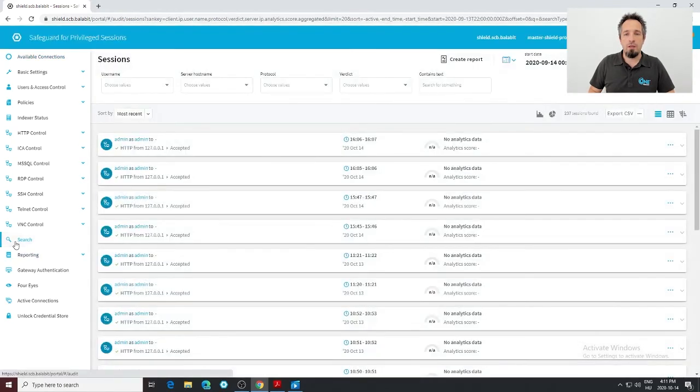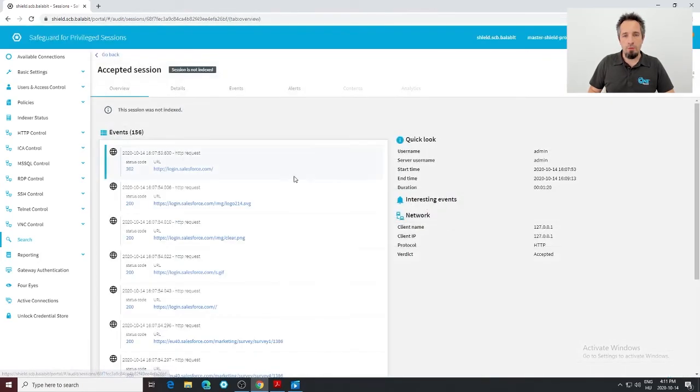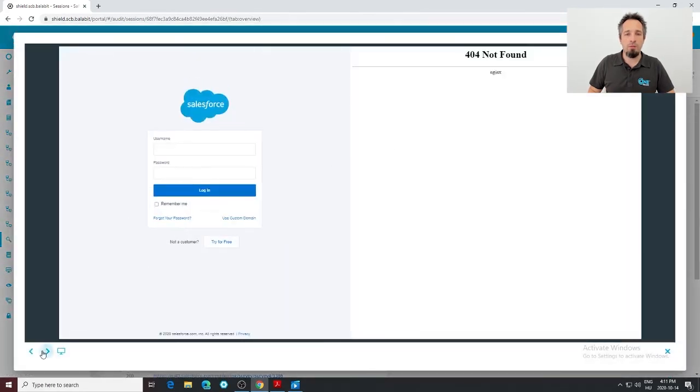Alright, let's close this session and let's check out how it can be displayed to the auditor. You can find your session under the search menu. We have to wait for a bit in order for the proxy to close the session. In the details view, you can find all the HTTP requests as before, but what helps understanding the details is under the slideshow button.